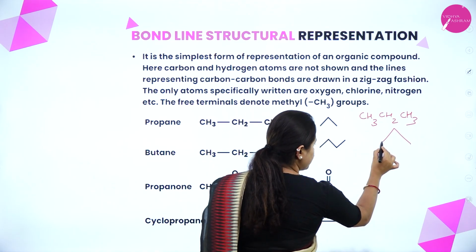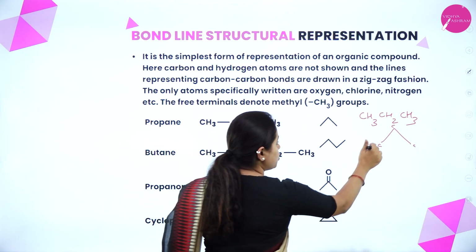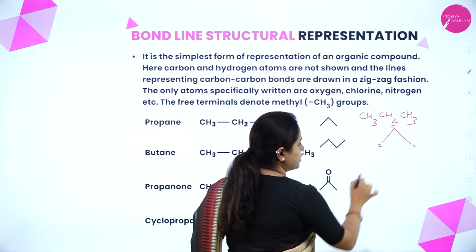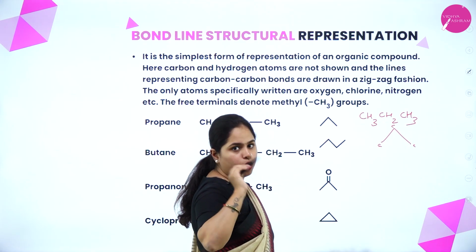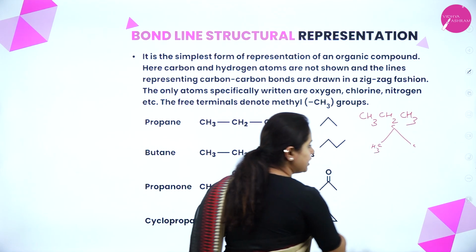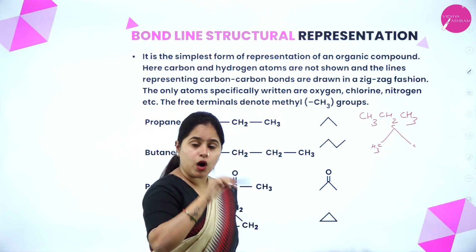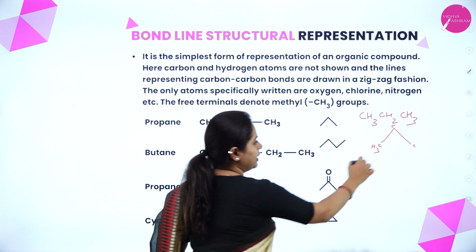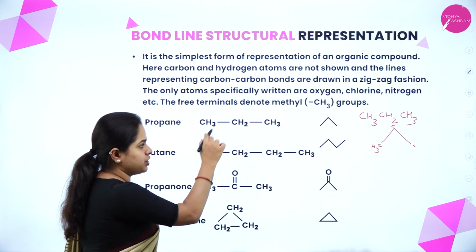As you can see, here is one carbon atom, here one carbon and here one carbon. As written here, the free terminals denote CH3. So this carbon atom has one bond with this carbon atom. How many bonds can carbon form? Only 4, right? So one is already here. So how many will be there? It will be CH3 here, right? Now this carbon has one bond here. How many bonds can it form with hydrogen? It will be 2. So that is CH2 there. And here again it will be CH3. So instead of writing all CH3 and CH2, you can just write it like that.